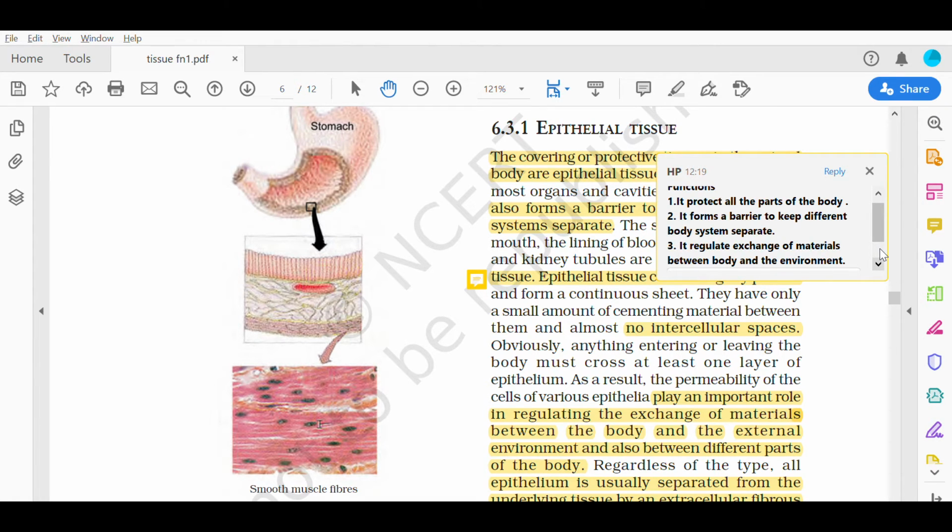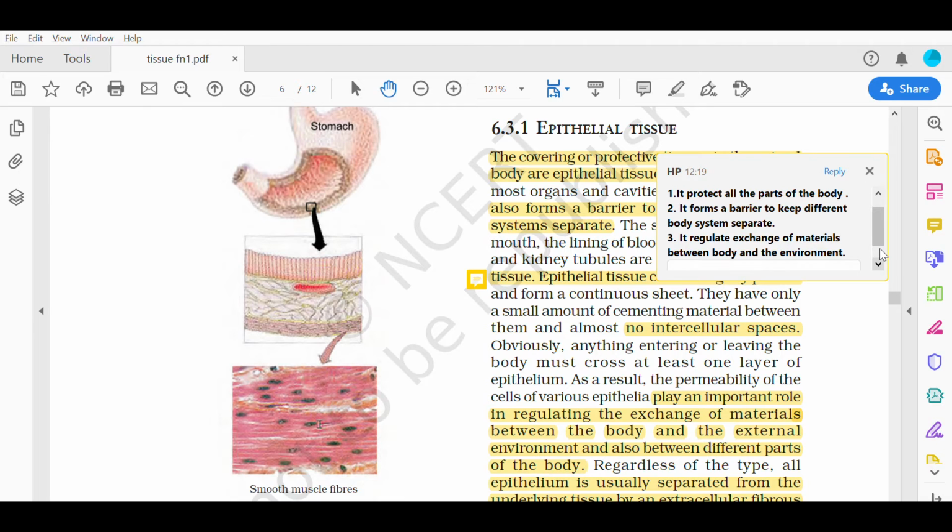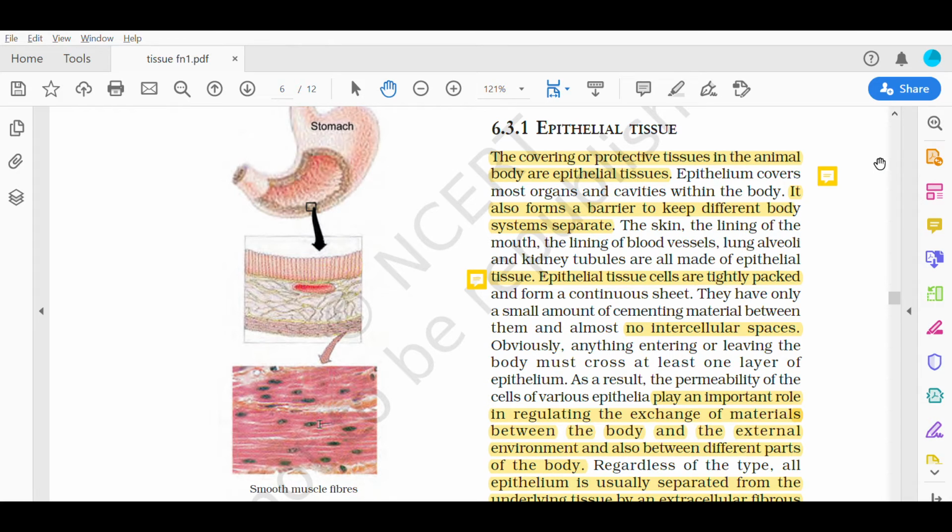As you know, our body is made up of many organs, and all these organs are present inside our body. But if they mix with each other, they cannot work properly. So this epithelium tissue forms a barrier around them to keep them separate, and they can perform their functions properly. It also helps to regulate exchange of materials between body and the environment. The skin, the lining of the mouth, the lining of blood vessels, lung alveoli, and kidney tubules are all made up of epithelial tissue.